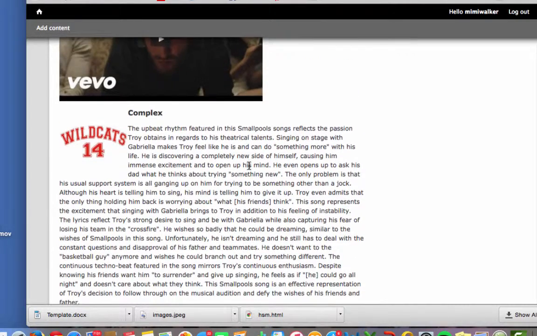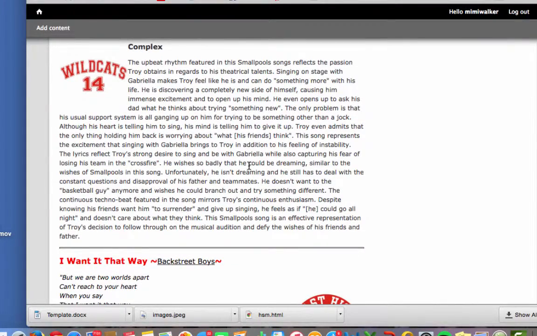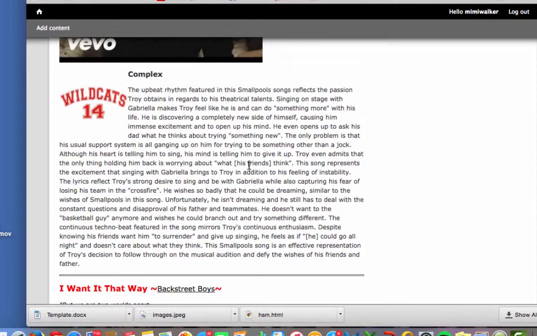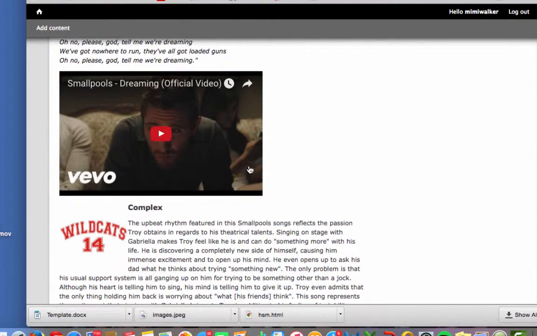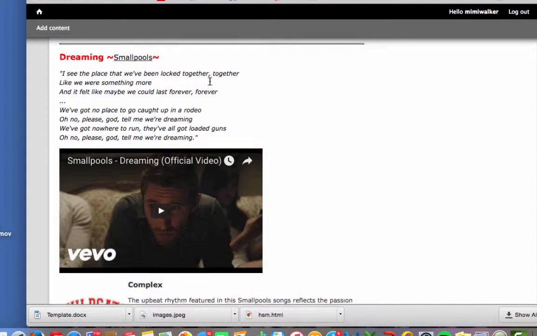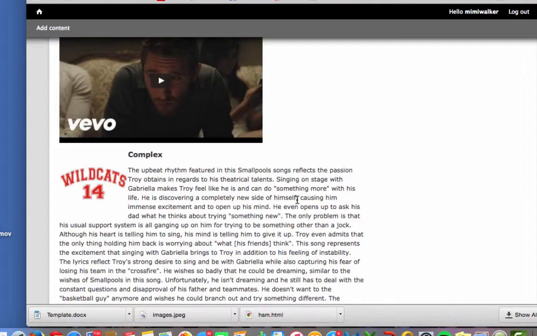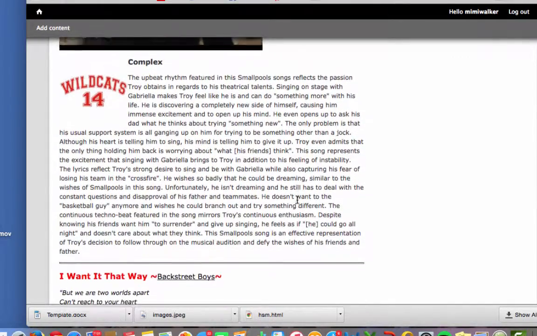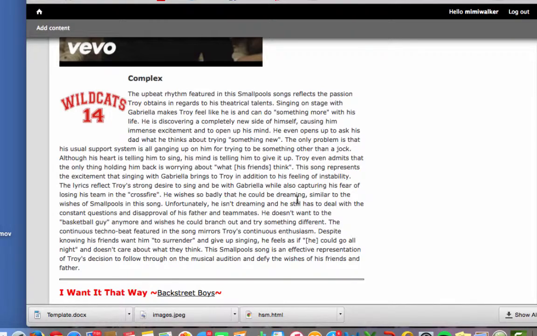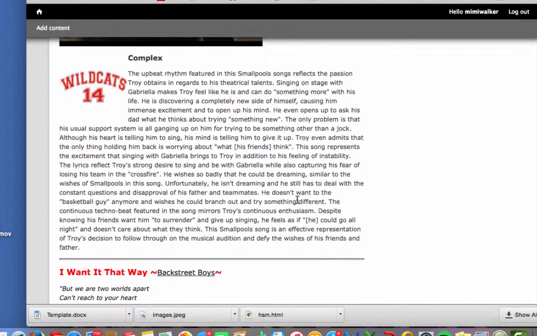I think this is where Troy starts to realize that he doesn't want to just do basketball, he wants other things in his life. So I think it's really important that this song shows the idea of dreaming and hoping, and that he's got nowhere to run. He feels like everyone is on his back. He's coming to terms with this internal conflict and realizing that it's there and starting to have to deal with it.